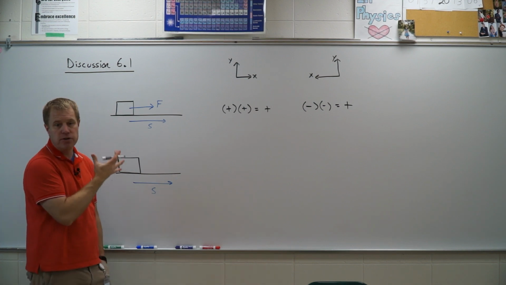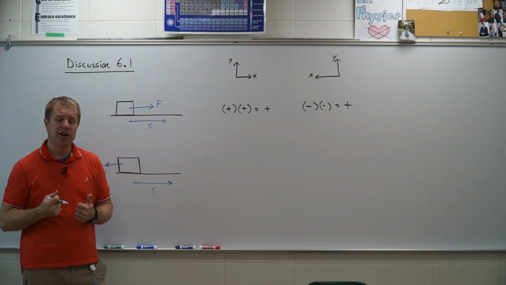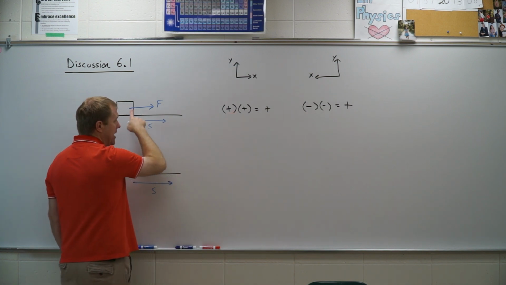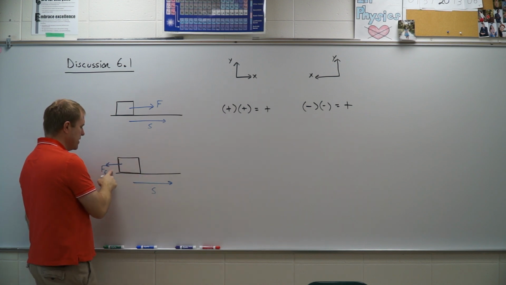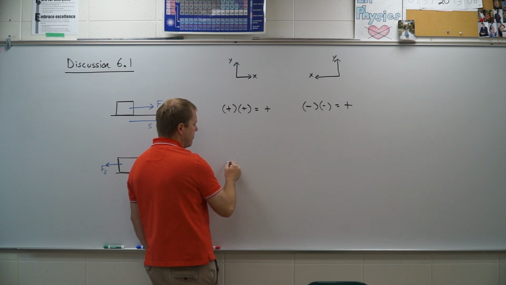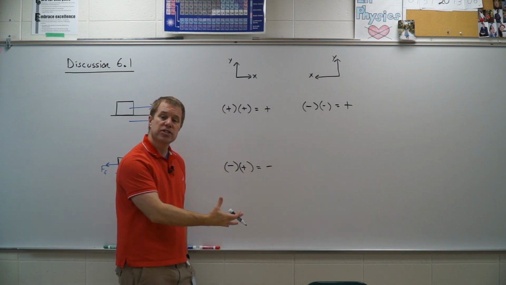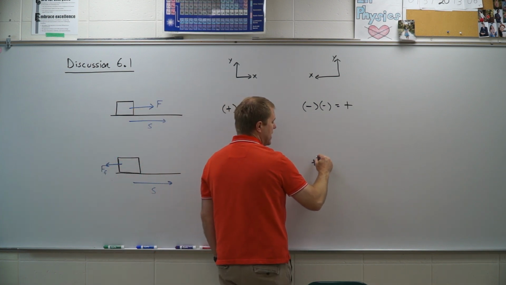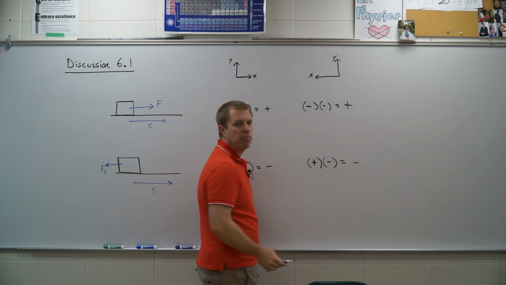Work is always going to depend on whether I am adding energy in or removing energy from that object's kinetic energy. In this case, we're adding it because we're going with the direction, so we should always get a positive work. In this case, friction is opposite the direction, so in this one I had a negative force times a positive displacement, still gives me negative work. Friction is still removing that kinetic energy. Or if I flip it, now I have a positive force of friction and a negative displacement, I still end up with negative work.